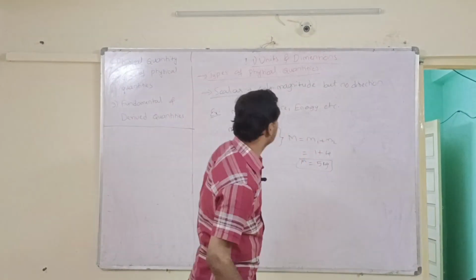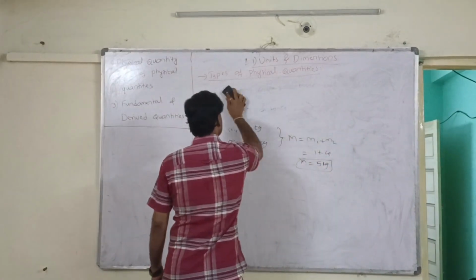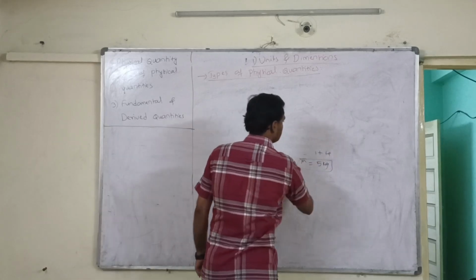And the third one is vector. The third physical quantity is vector.